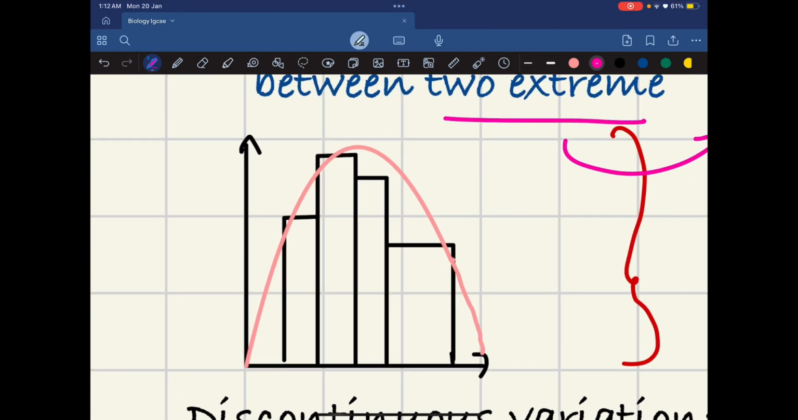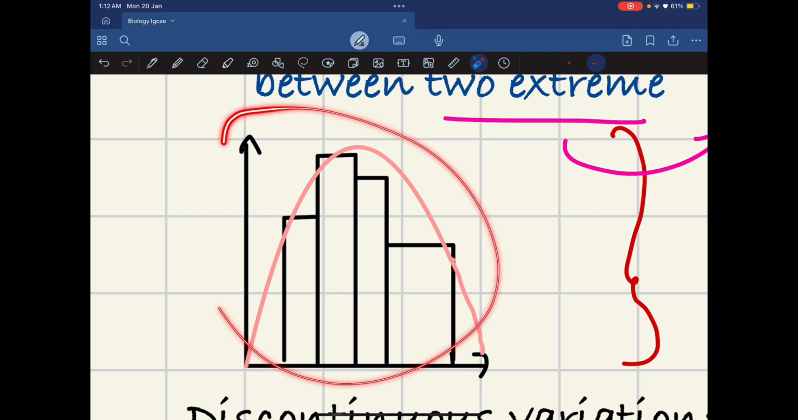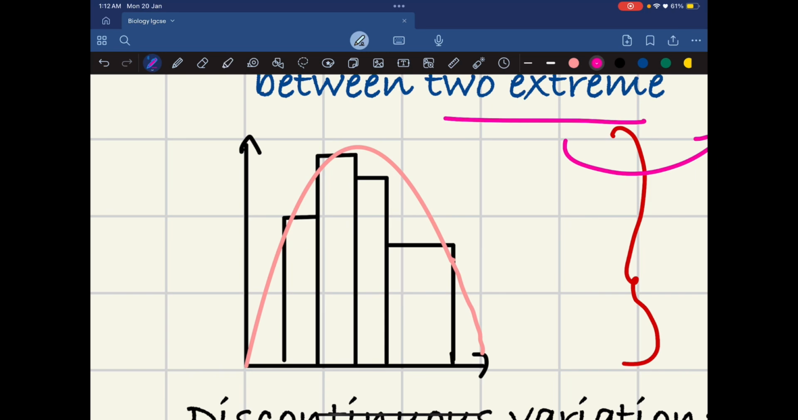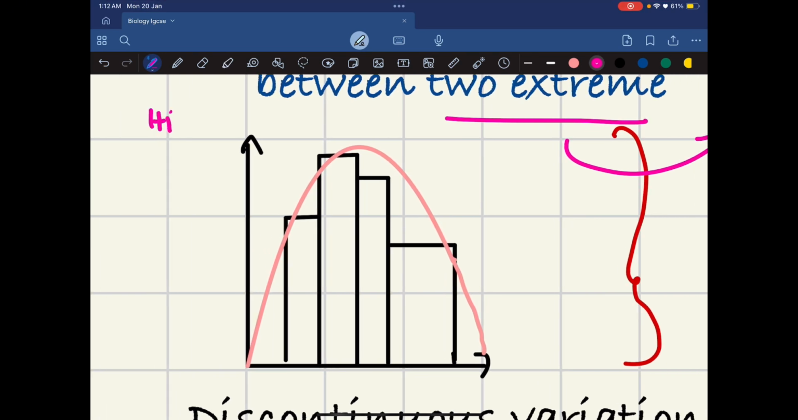Now, over here you can see a graph. What does this graph exactly do? This graph over here is called a histogram.